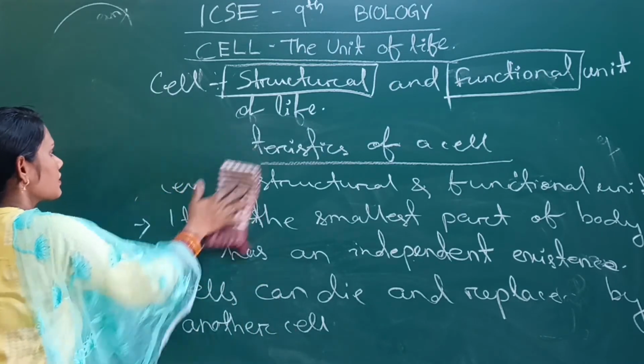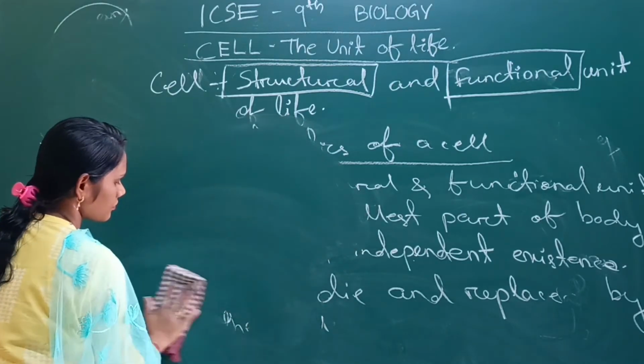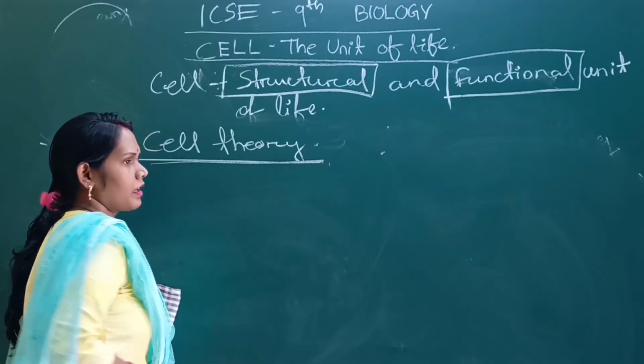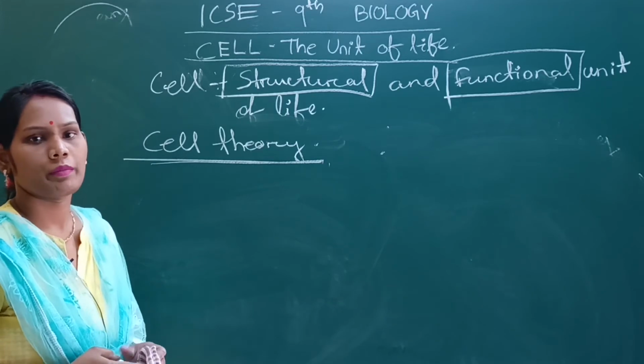Okay. Next, come to cell theory. The cell theory contains the data and information about a cell.